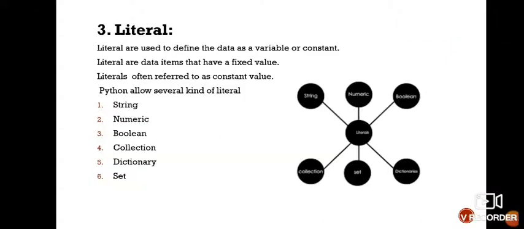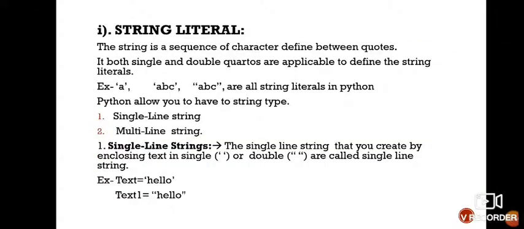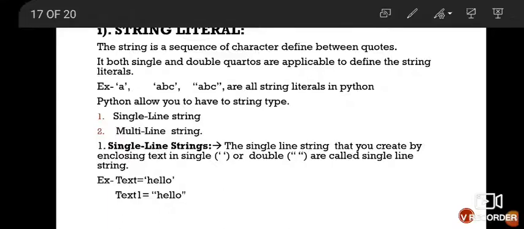So first is your string. First we will discuss string literal. So what is a string? You all know a string is a sequence of characters defined between quotes. Both single and double quotes are applicable to define the string literal.